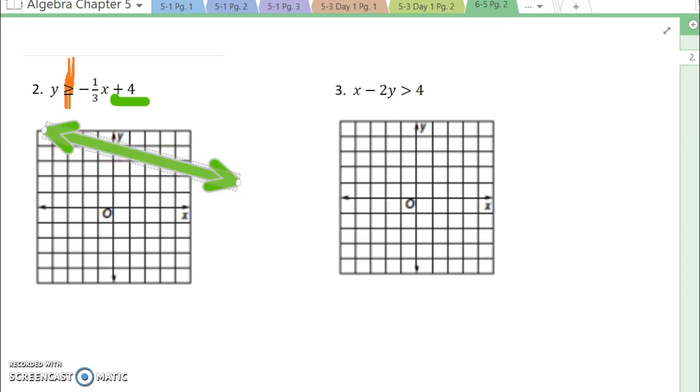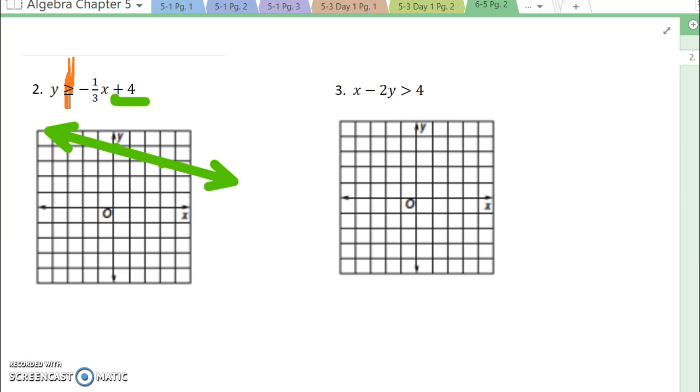All right, now I have to make the decision about how this shading is going to go. Again, I can use that (0, 0). So I'm going to try (0, 0) and see. Although when I look at this, my gut instinct says, ooh, it says it's greater than, so it's probably going to be above that, but we'll try (0, 0). If (0, 0) is false, then we know we have to shade above.